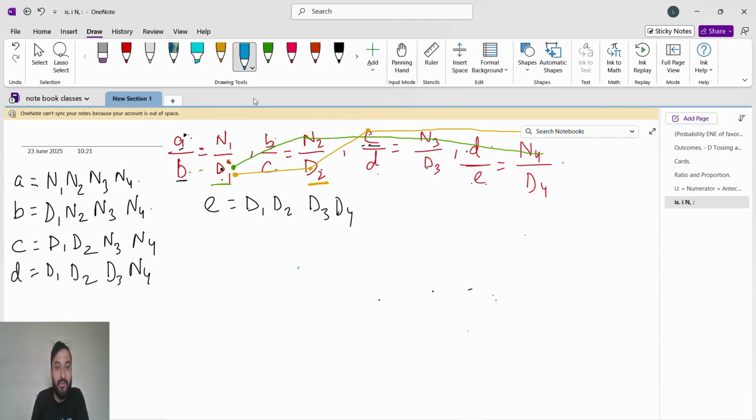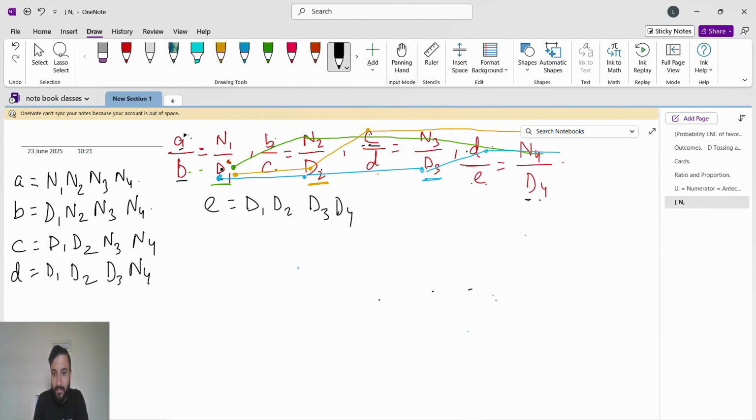For finding D, what will we do? D is here. So B to C, C to D, and then D to D. And we don't have a numerator, so B to C, C to D, then D to D. And last is E. E is here, right?